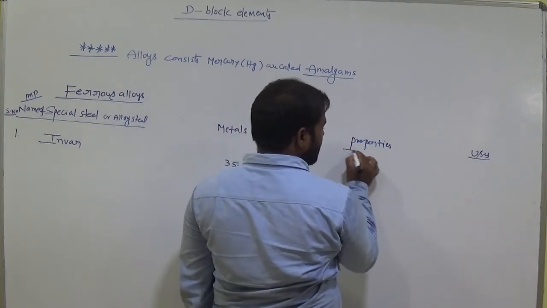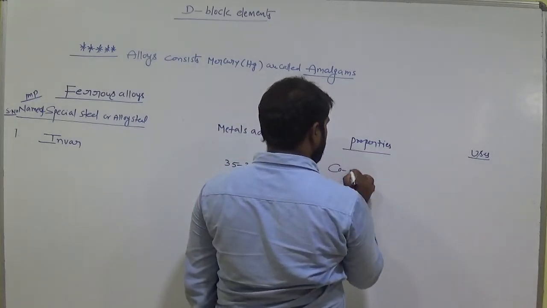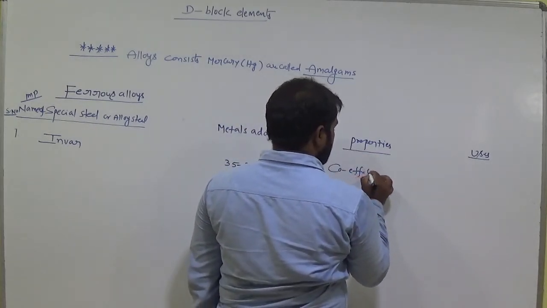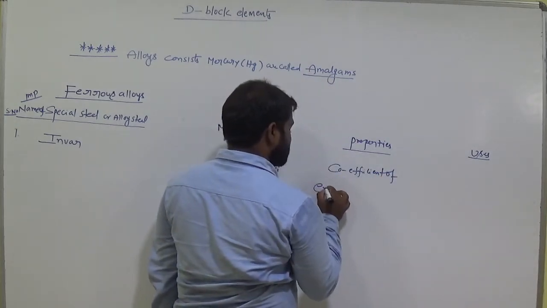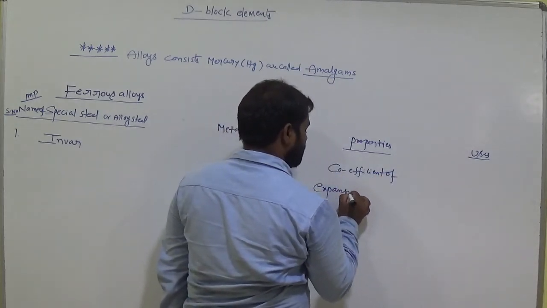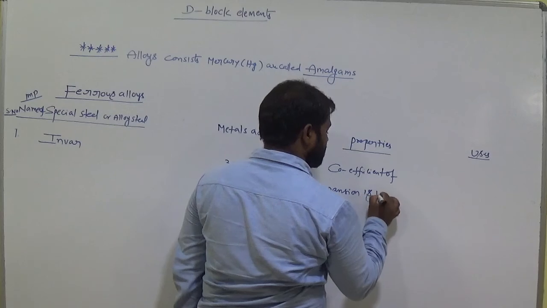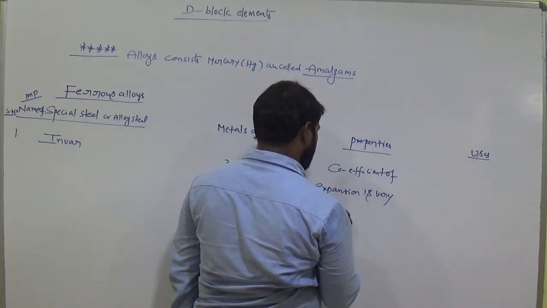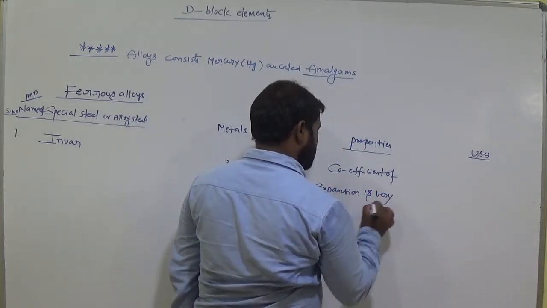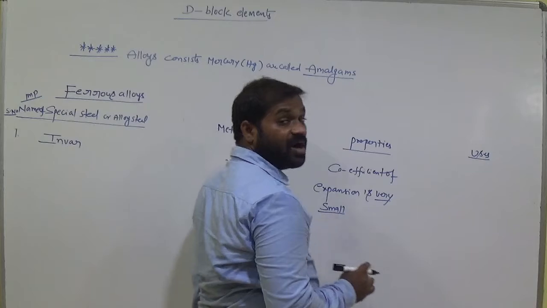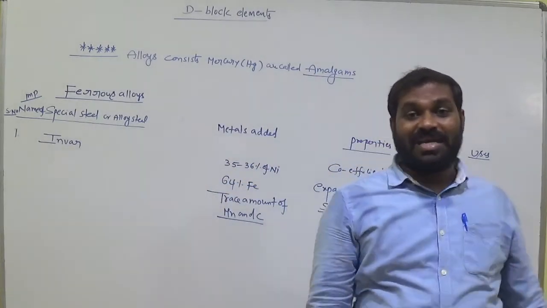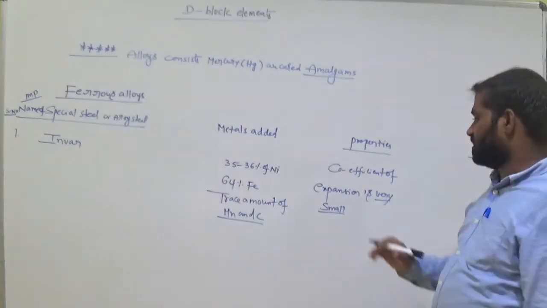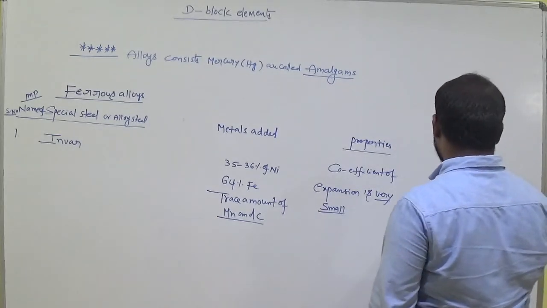What is its property here? The coefficient of expansion is very small. So this metal does not easily expand by heating. So it is a less expanding alloy. Now what is the use?